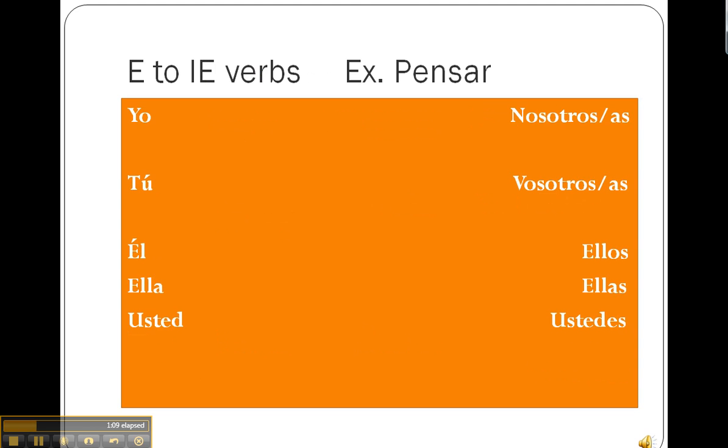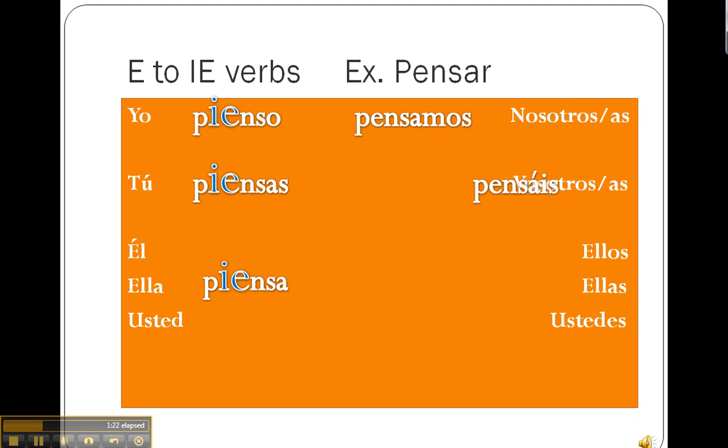Pensar is very similar to tener. It also has a stem change from E to IE. Let's take a look at the forms. Yo pienso, tú piensas, él, ella, usted piensa, nosotros pensamos, vosotros pensáis, ellos, ellas, ustedes piensan. Notice that pensar has a stem change in the yo form instead of the G like in tengo.